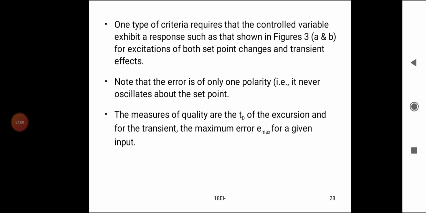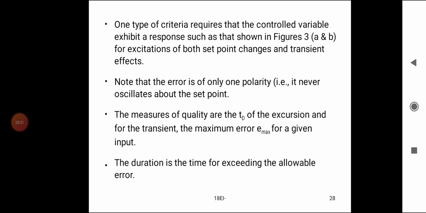The measures of quality are the duration TD of the excursion for the transient and the maximum error E maximum for a given input. The duration is the time for exceeding the allowable error.